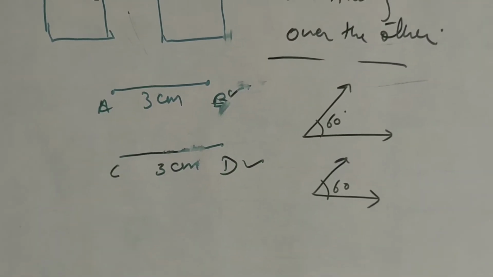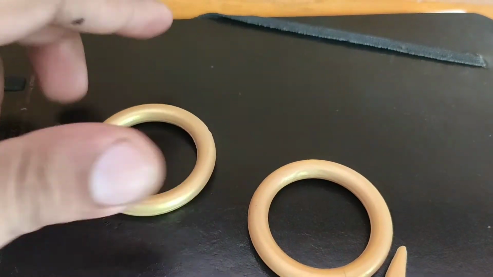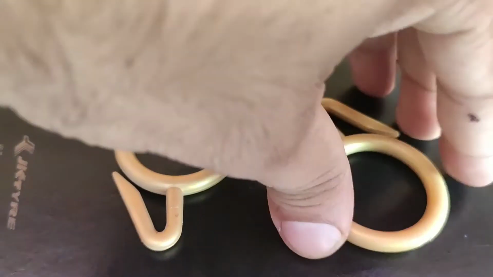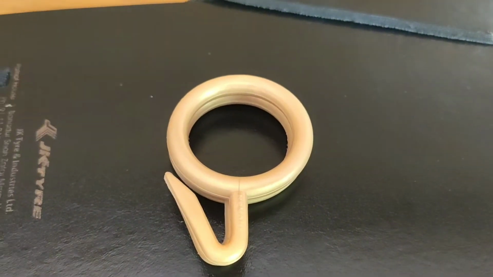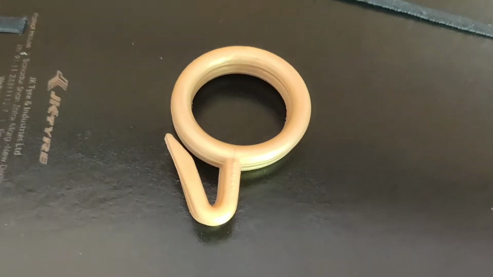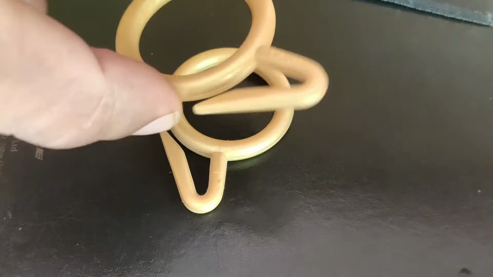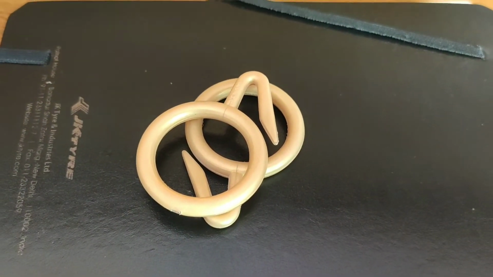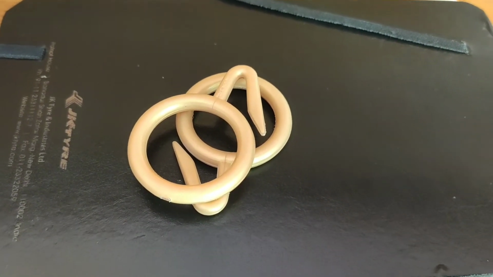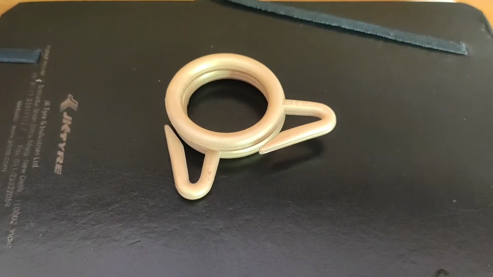Now if we see, in case of these two hooks, what we have seen is that these two hooks are congruent to each other. Placing one above the other, we can see that they are completely overlapping each other. So in this we have two things to note. Suppose if I place one above the other in this position, now they are not superimposing each other, or now they are not overlapping each other. So if I place like this, then also they will not overlap each other.